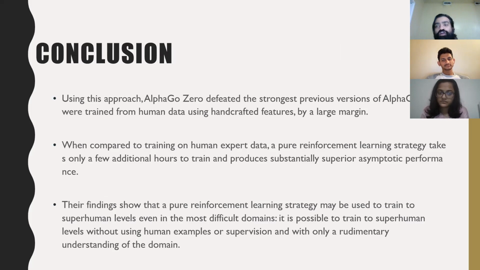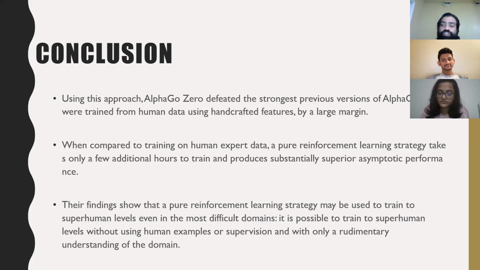And here comes the final conclusion of these two papers. Their findings: a pure reinforcement learning strategy may be used to reach superhuman levels even in the most difficult domains.